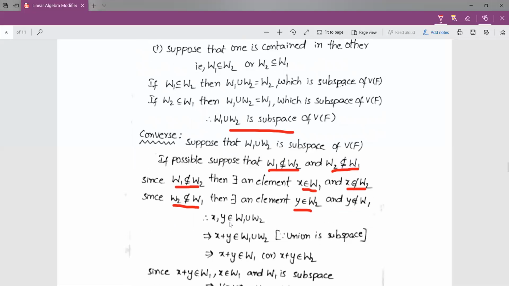By our converse supposition, we have supposed that W1 union W2 is a subspace. A subspace is itself a vector space. Whenever W1 union W2 is a vector space, by the closure property X plus Y should also belong to the union. Whenever an element belongs to the union, it should be either in W1 or in W2. So X plus Y belongs to W1 or X plus Y belongs to W2.